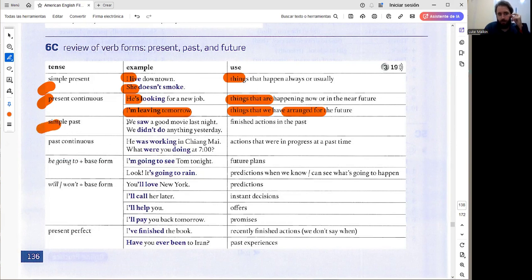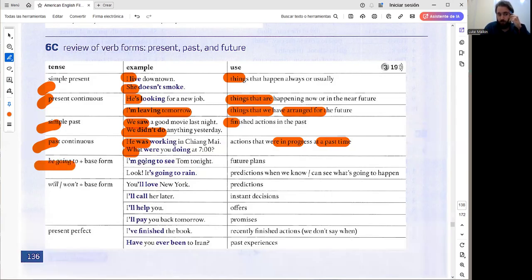The simple past, for example, we saw a good movie last night, we didn't do anything yesterday, is for finished actions in the past. Remember that our auxiliary is did or didn't for the past simple. So to make questions, it's with did and negative with didn't. The past continuous, for example, he was working in Chiang Mai, what were you doing at 7 o'clock, are actions that were in progress at a past time.